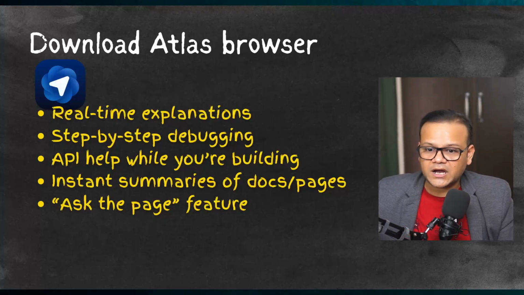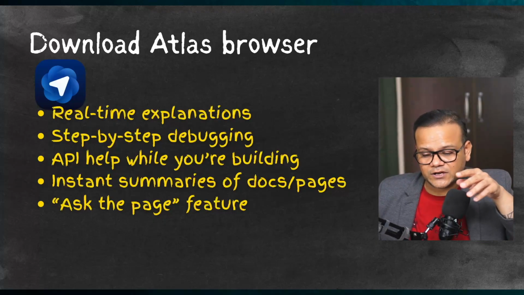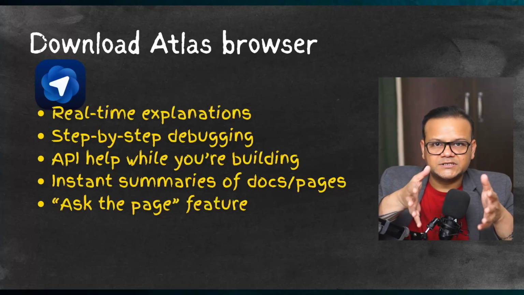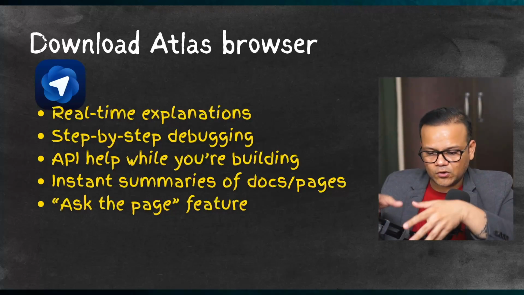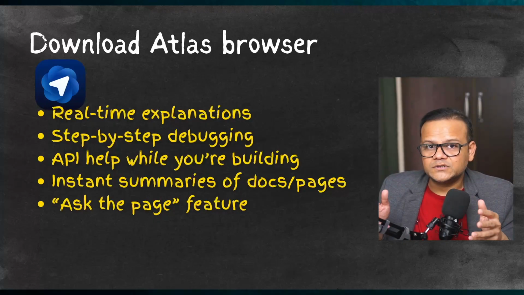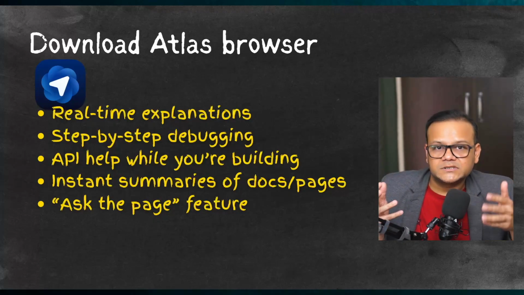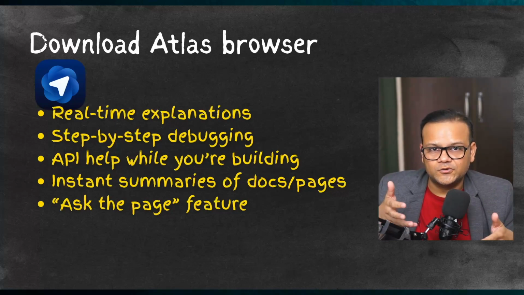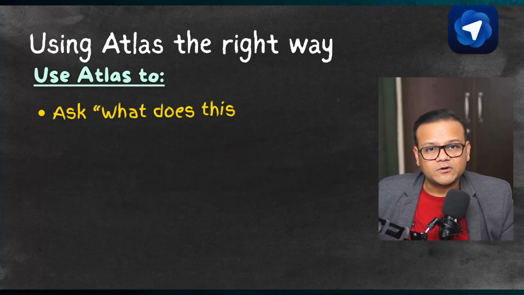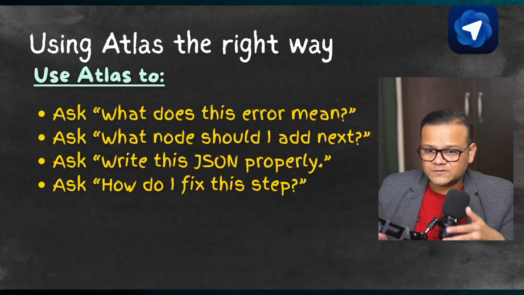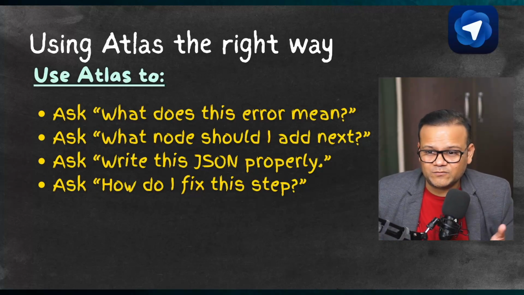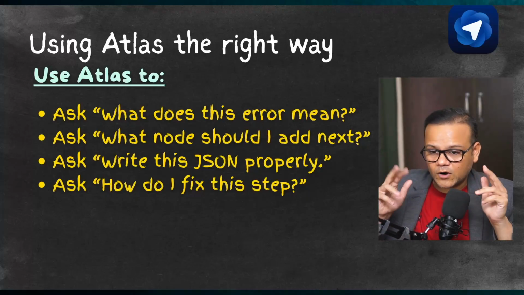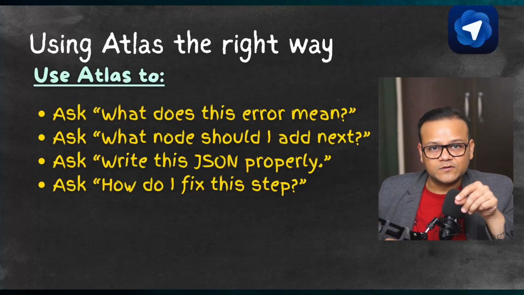You can also use the Ask the Page feature. For example, if you're using the n8n template library and copy pasting a template into your workflow, and you're confused about what exactly is happening here, you can just ask ChatGPT to tell you what's going on and how to use it in your use case. And in Copilot mode, you can always use Atlas to ask things like, what does this error mean? Which node should I add next? What kind of JSON should I use? Or ask it to write JSON code for you.